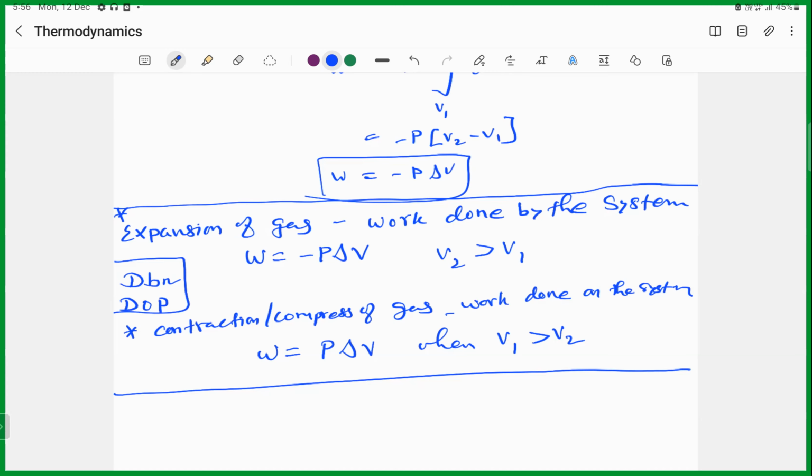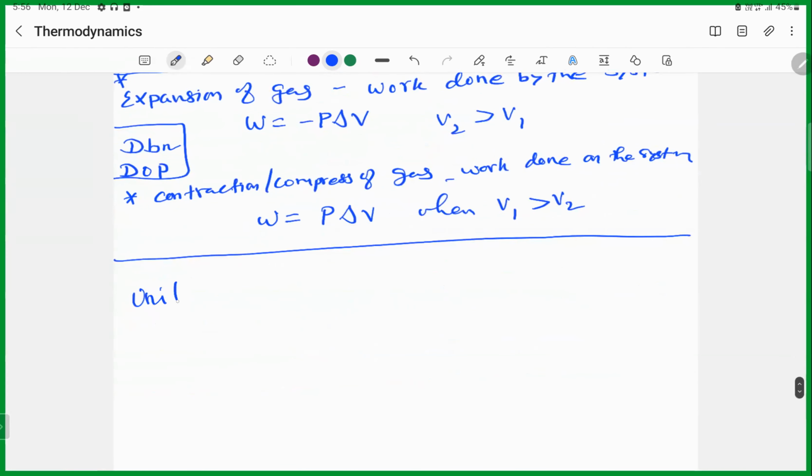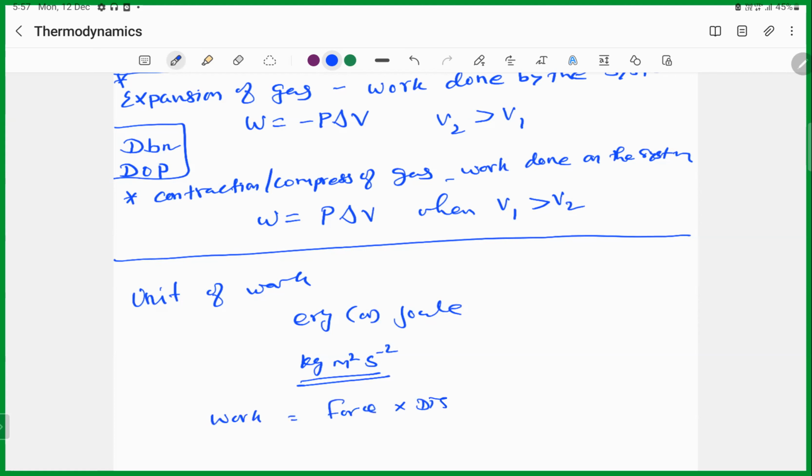So when you are calculating the unit of work, it becomes joule, or otherwise kilogram meter square per second square. Work is force into distance, force is Newton and distance is meter, so it gives Newton meter, which is 1 joule.